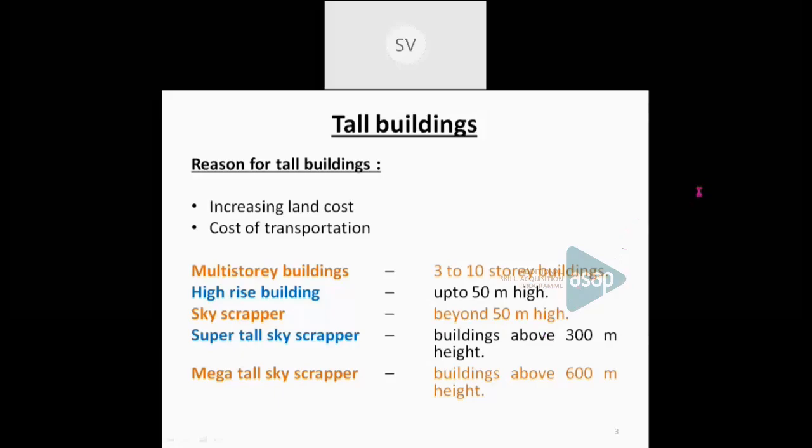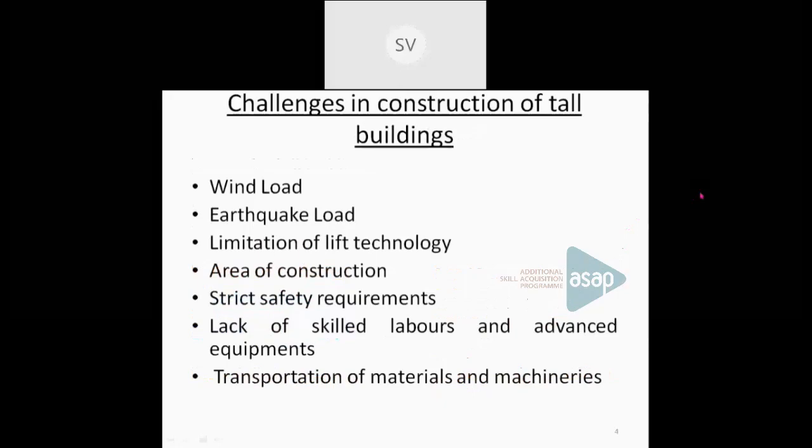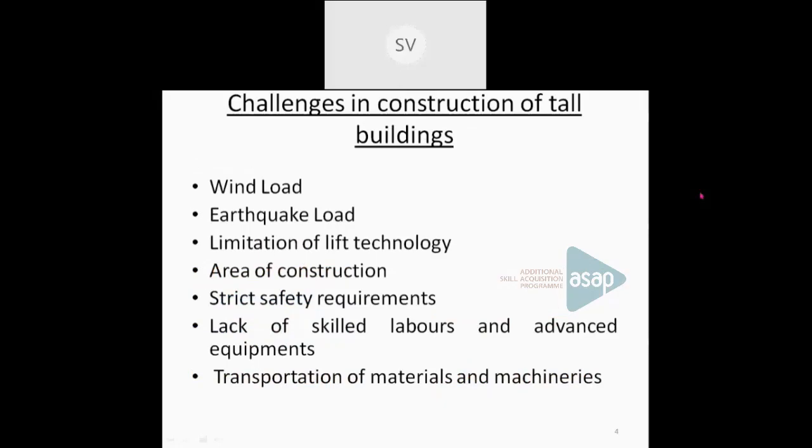Now, what are the main challenges we face in the construction of tall buildings? One of the main challenges is the design itself. When you go for the construction of tall buildings, you always have to consider the lateral forces in design. So what are lateral forces? Lateral forces are mainly horizontal forces. Wind load as well as seismic or earthquake loads are mainly considered as the lateral loads in the design of tall buildings.